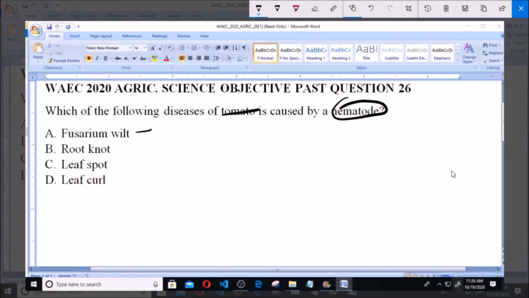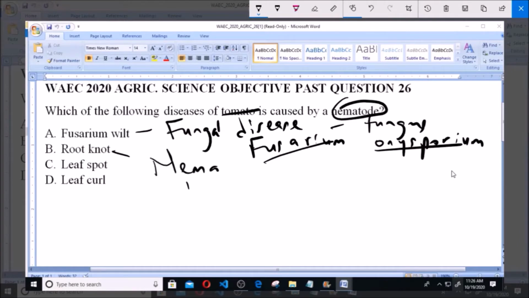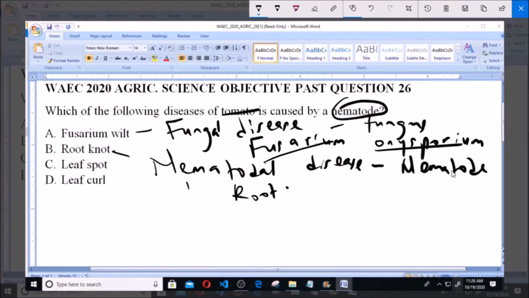Now option A is Fusarium wilt. Fusarium wilt is a fungal disease. That means it is caused by a fungus, and the name of that fungus is Fusarium oxysporum. So that is the name of the causal organism. Now option B says root knot. Root knot is a nematodal disease. That means it's caused by a nematode, and the name of the nematode is the root knot nematode.